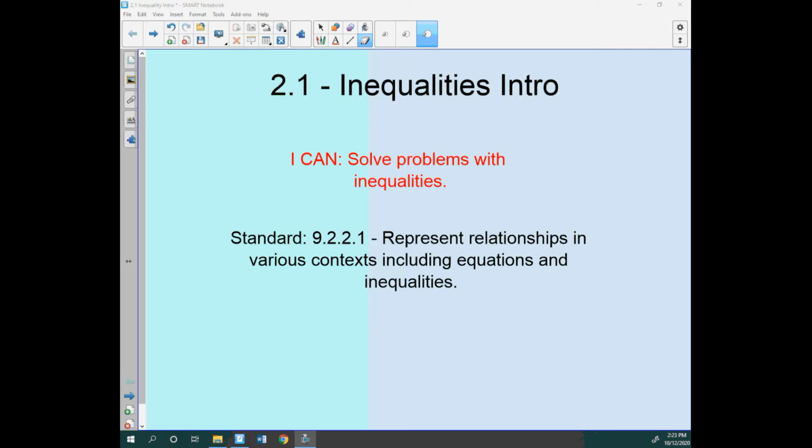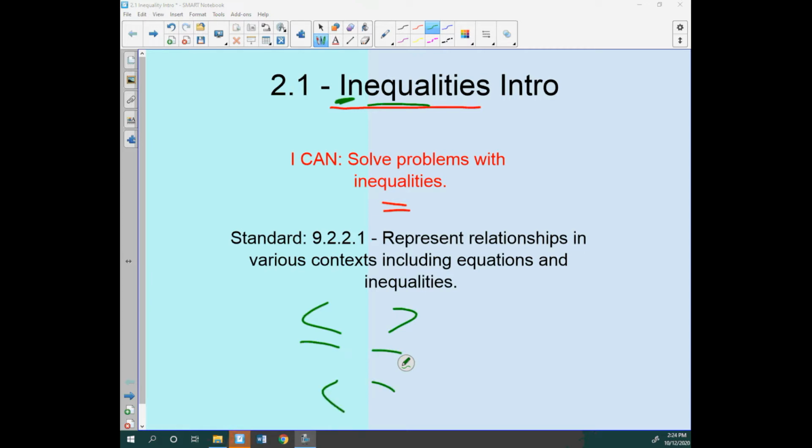All right, thanks for joining me, Mr. Beak, for another wonderful lesson on learning. Today we're talking about 2.1, which is inequalities. Hint word: where there is "equal." The other hint word in there is "in," which means not equal. So what we're talking about with inequalities is greater than, less than, greater than or equal to, less than or equal to, that type of stuff. Just as a little intro.